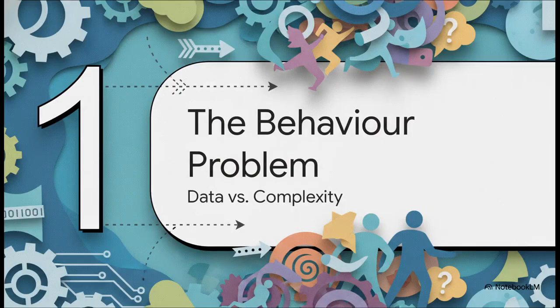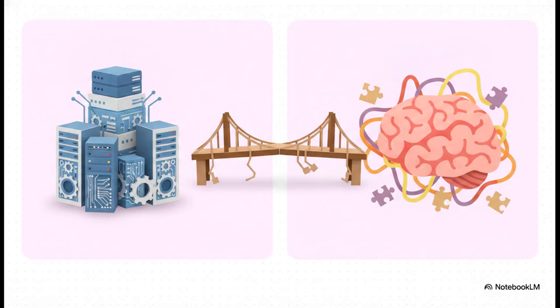Starting off with Section 1, the human behavior problem, data versus complexity. This chapter is a must-read for policymakers, AI practitioners, and business leaders because it hits on a major friction point. On one hand, we've got this modern arsenal of massive datasets and rigid algorithms, but on the other hand, we have human complexity. The chapter brings up a concept championed by pioneers in the space called bounded rationality.